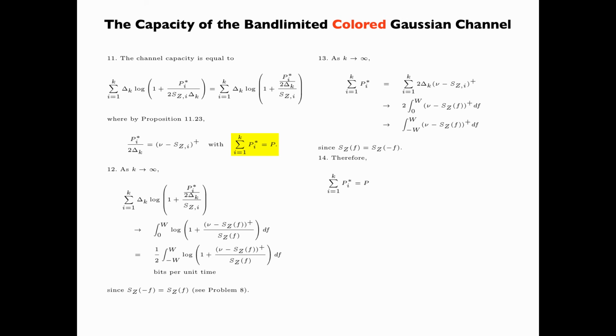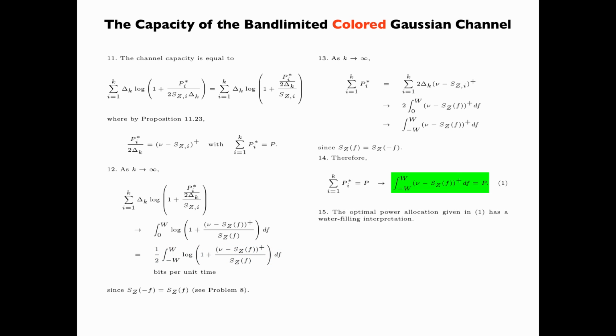Therefore, the constraint summation Pi star equals P tends to the constraint that the integral from minus W to W of the positive part of nu minus Sz(f) df equals P. So, the capacity of the band-limited colored Gaussian channel is given by this formula, where the water level nu can be obtained by this constraint.